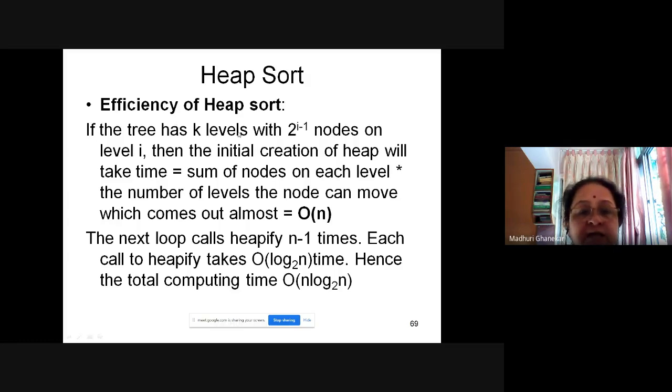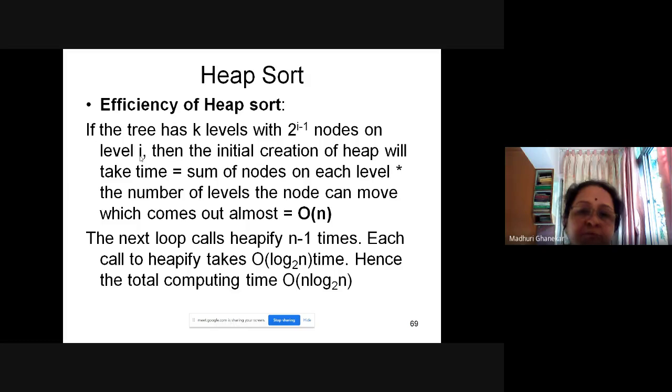If the tree has k levels, there are 2 raised to i minus 1 nodes on level i. Why this particular thing? It is because it is an almost complete binary tree. We are trying to make it complete, complete meaning the levels are filled up. The tree is filled up level by level. That is the way a complete or almost complete binary tree will be created.